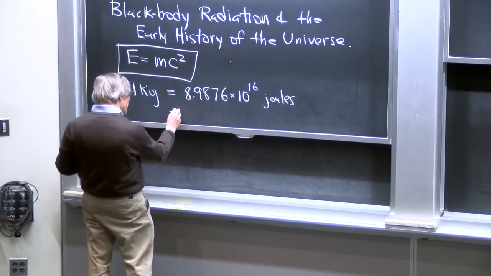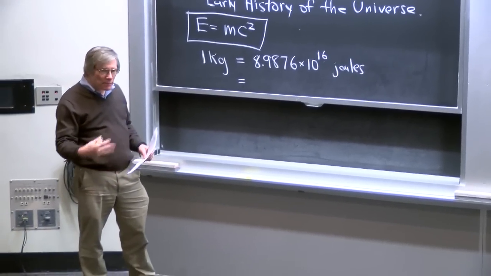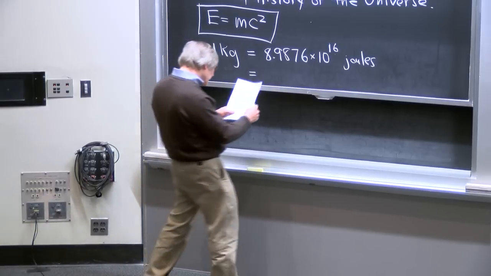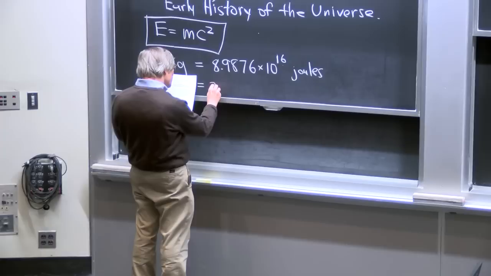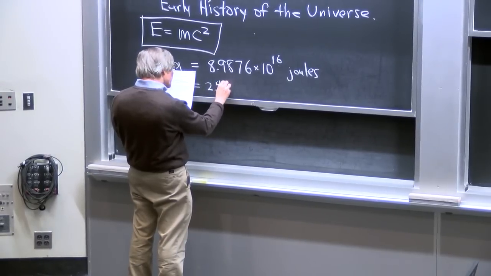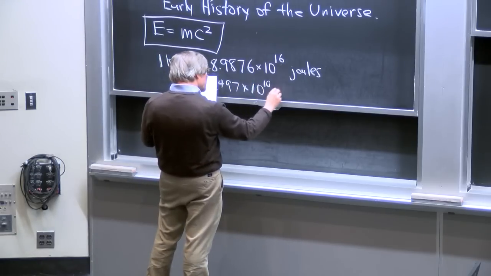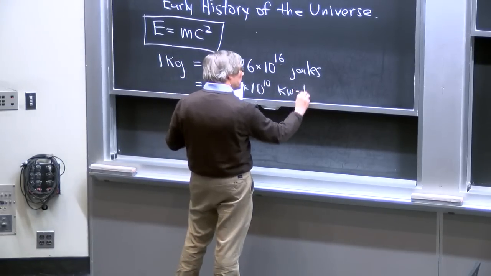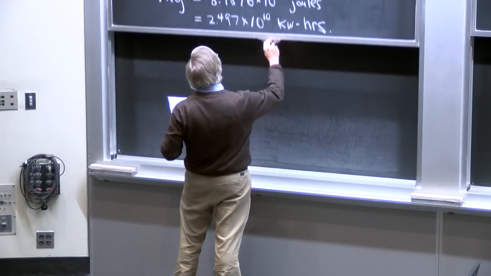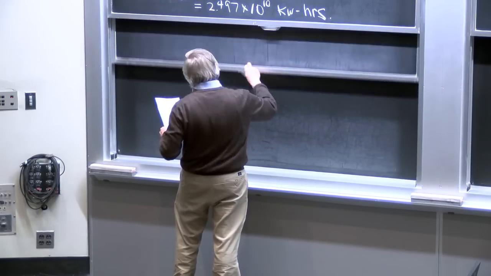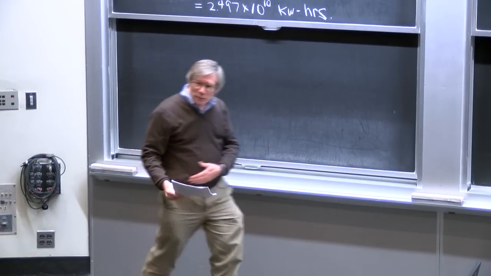And it's also perhaps interesting to translate this into the kind of energy units that are used when we talk about power consumption in practical situations. It corresponds to 2.497 times 10 to the 10th kilowatt hours. Which is a lot of kilowatt hours.